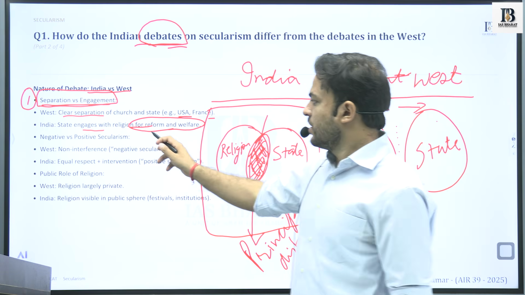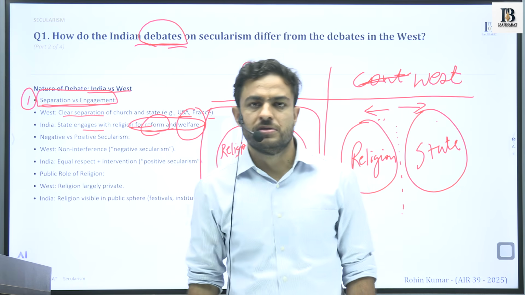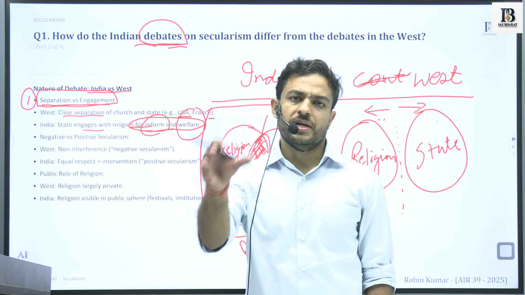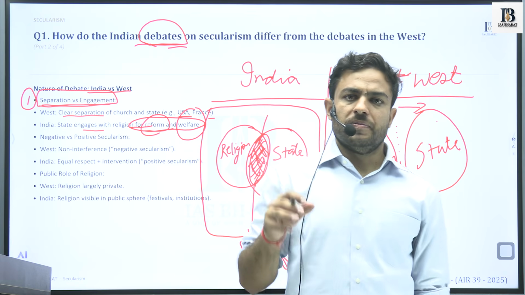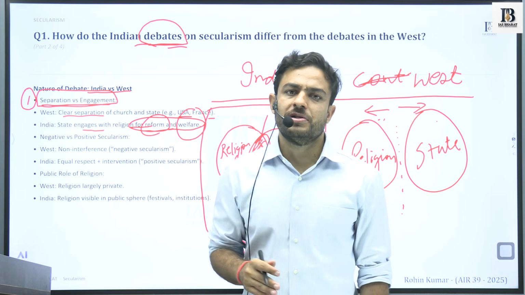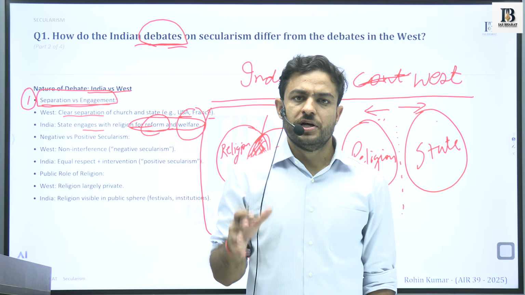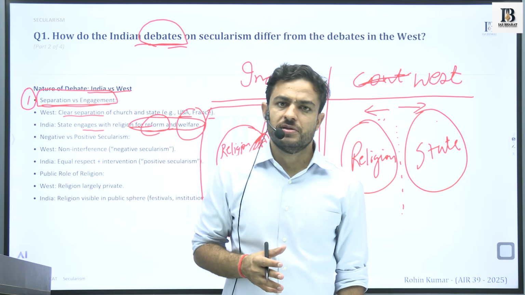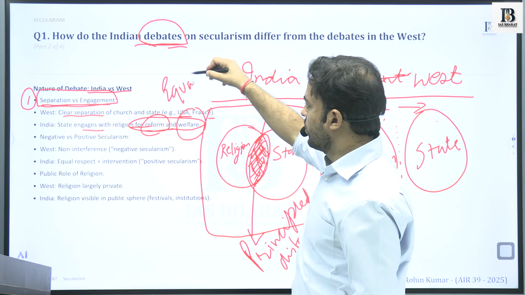And we see that in the form of certain reforms taking place in the religious spheres, be it the triple talaq, because there are old practices in certain religions that have existed for a long time, and we see that they impact certain principles of the constitution. Our idea of the state or the constitution premises itself on certain values which are there in Indian society. The primary one being equality.